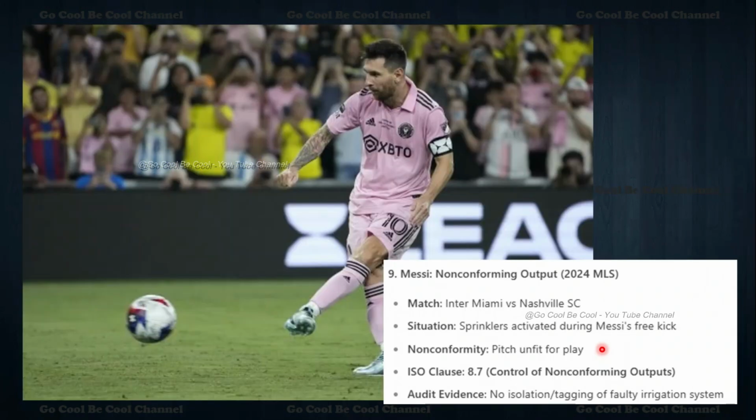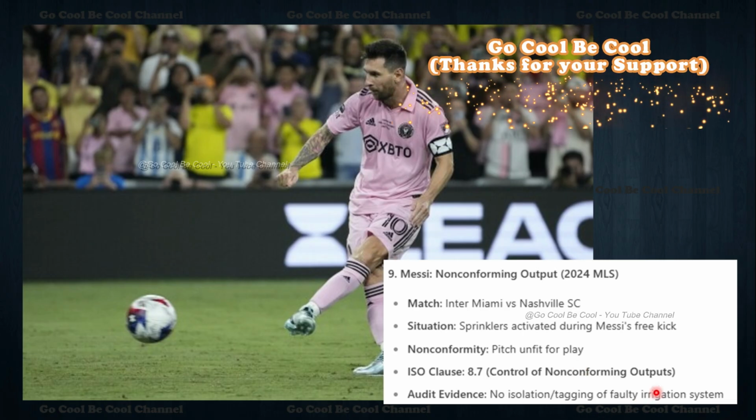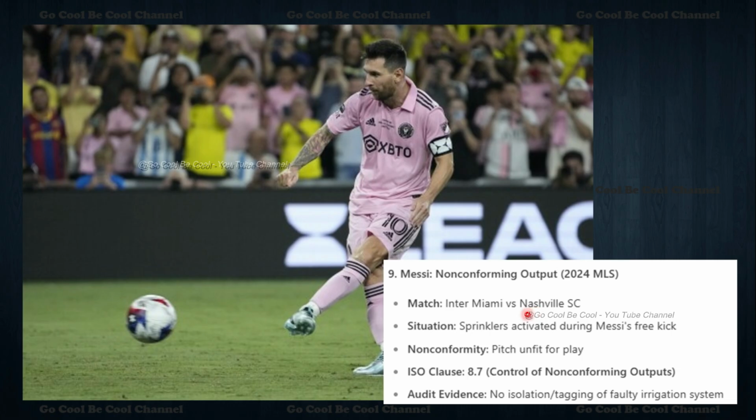Now we can move to the ninth one, which is Messi, non-conforming outputs, happening in Inter Miami versus Nashville SC, 2024 MLS matches. The sprinkler activated during Messi's free kick, so the pitch was unfit for play. So 8.7, we can say, is control of non-conforming outputs. We can locate that there was no isolation or tagging of the faulty irrigation system, as no information was received. That is a non-conforming output, 2024 MLS. Whenever you feel there is non-conformance, some problem in Messi's free kick, you can remember 8.7 control of non-conforming outputs, that is, the isolation and tagging of the faulty irrigation system.